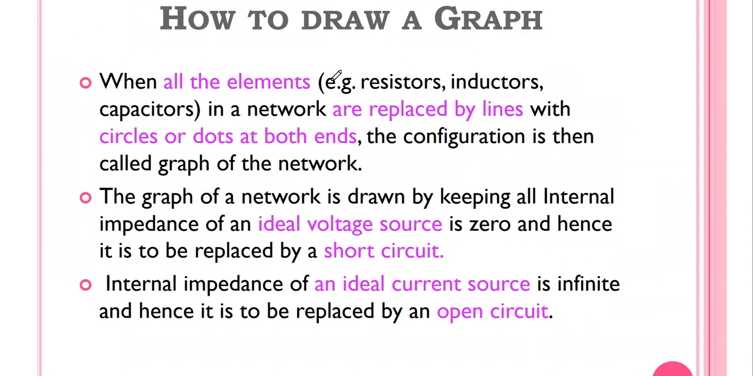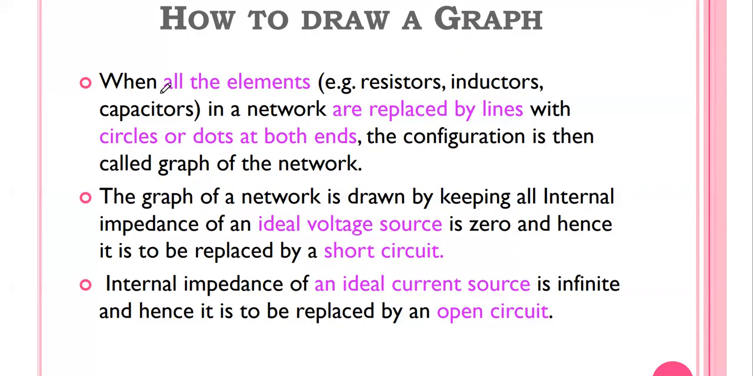So if, for example, one network or one circuit is given as a problem, the question is: draw a corresponding network graph for the given network. Okay, that is the question. In order to draw the graph, the first step is that we have to keep all nodes in the network in a graph. All nodes we have to keep in the graph.